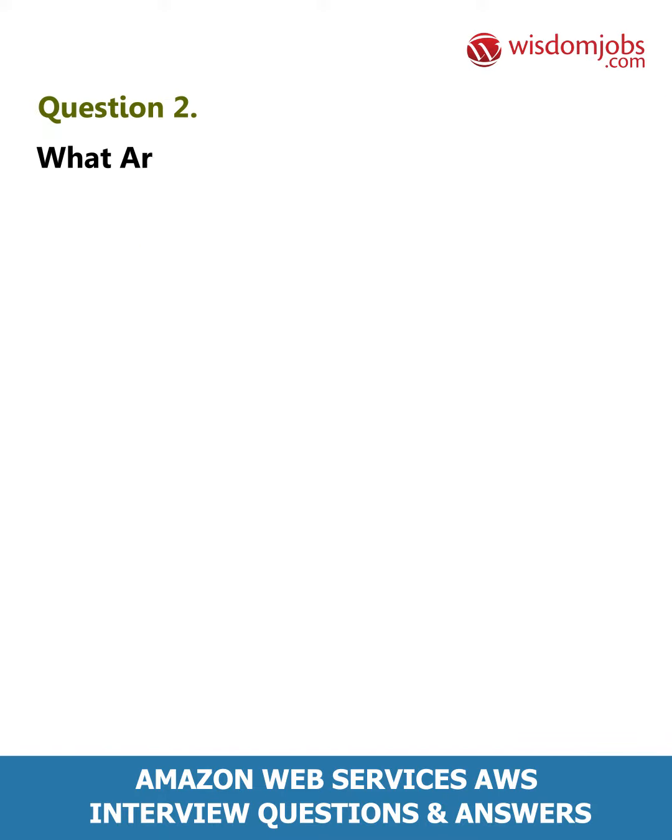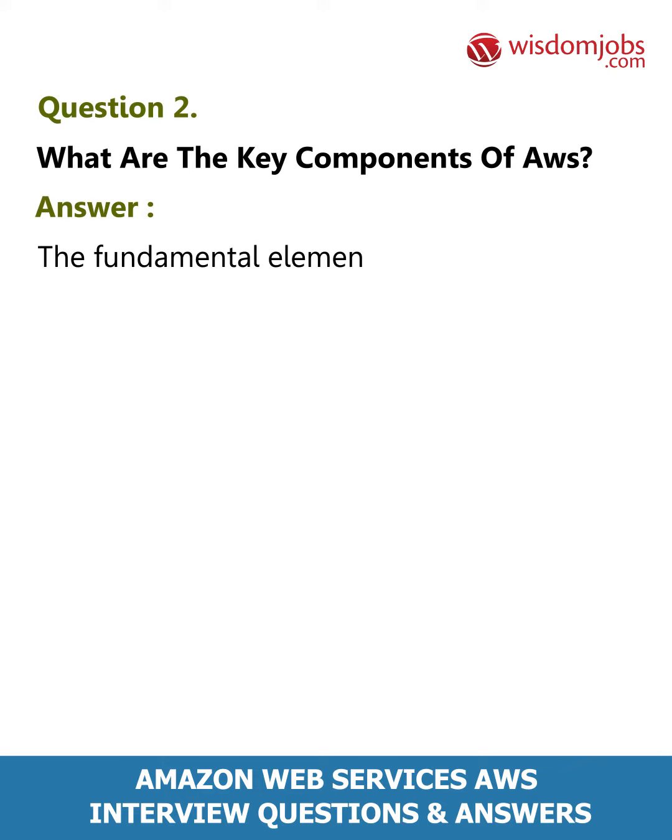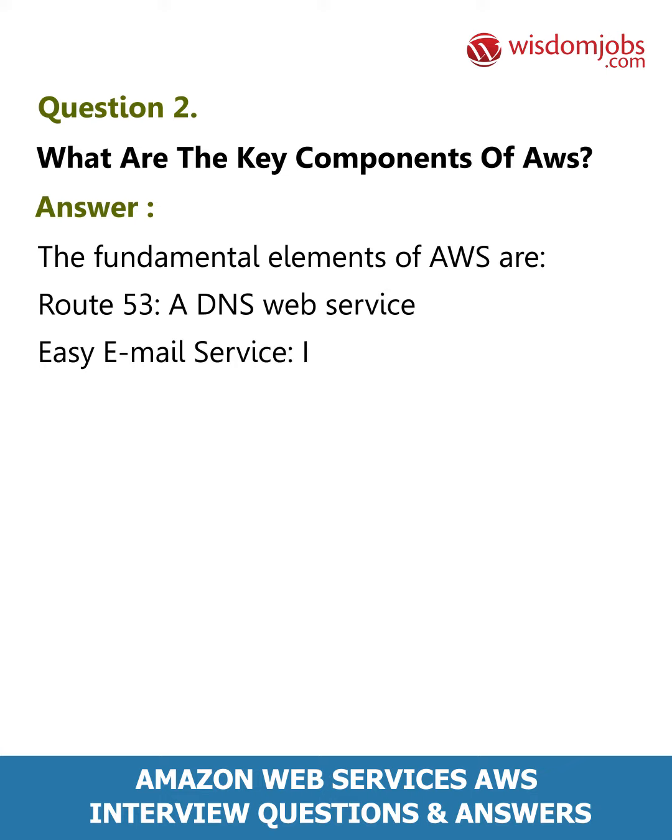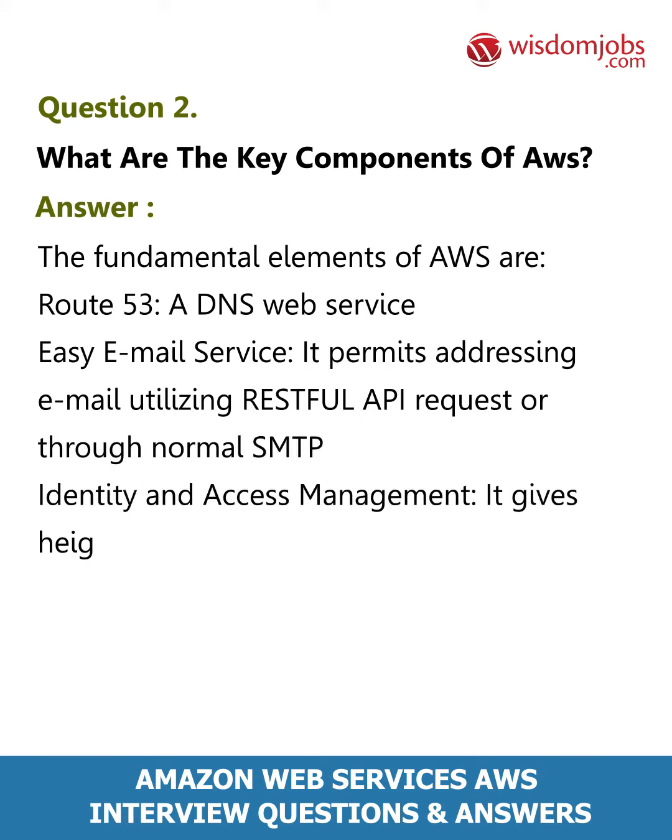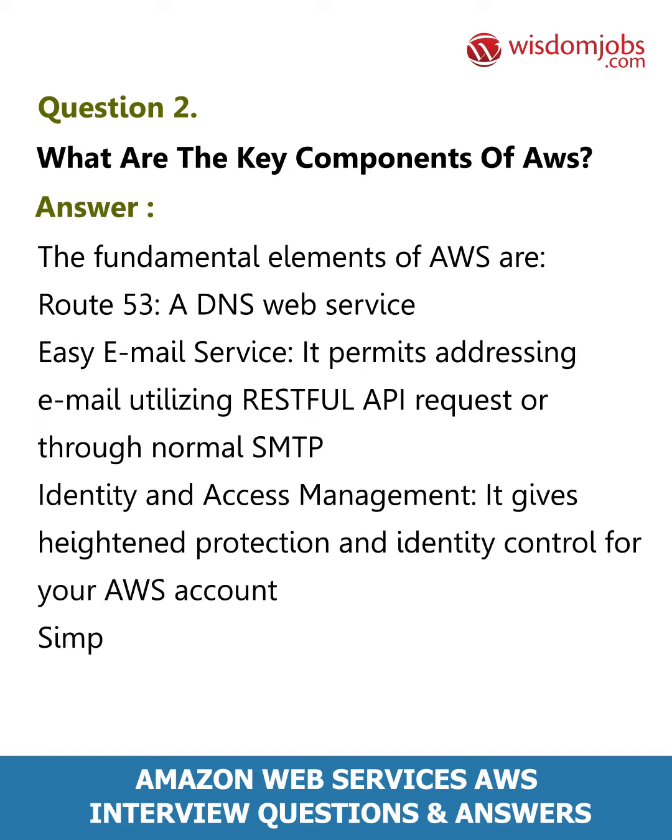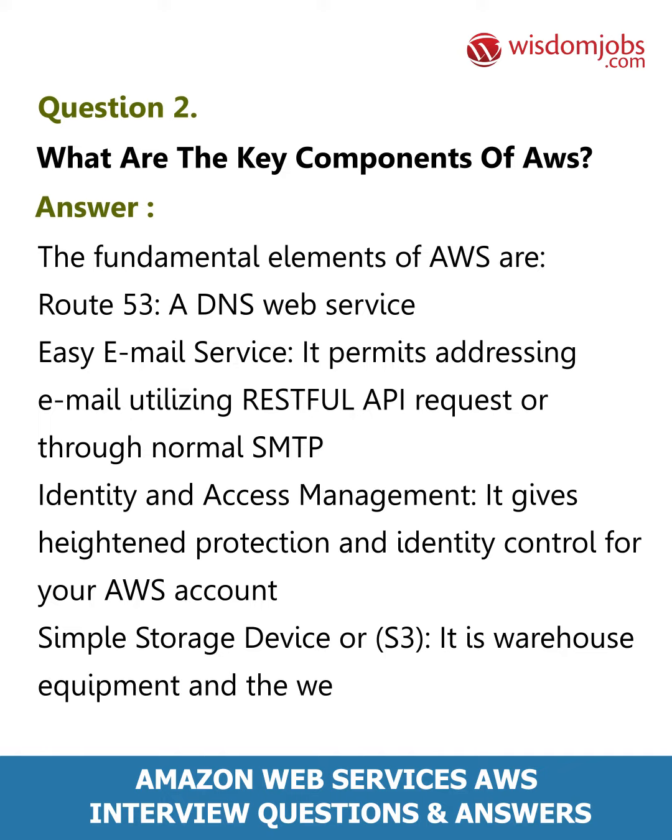Question 2. What are the key components of AWS? Answer. The fundamental elements of AWS are: Route 53, a DNS web service; Simple Email Service, which permits addressing email using RESTful API requests or through normal SMTP; Identity and Access Management, which gives heightened protection and identity control for your AWS account; Simple Storage Service, or S3, a warehouse equipment and the well-known, widely utilized AWS service.